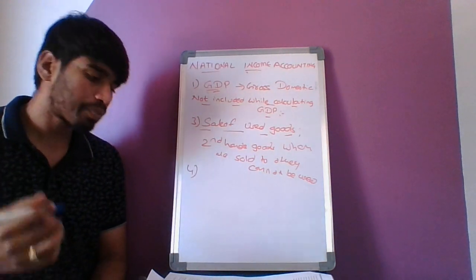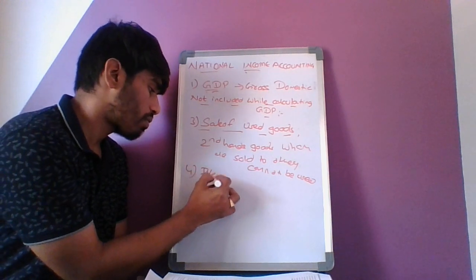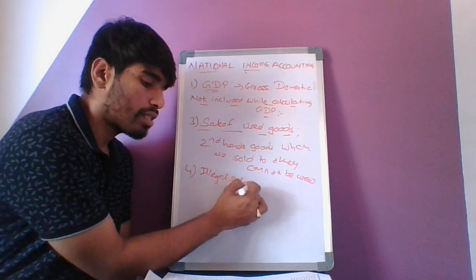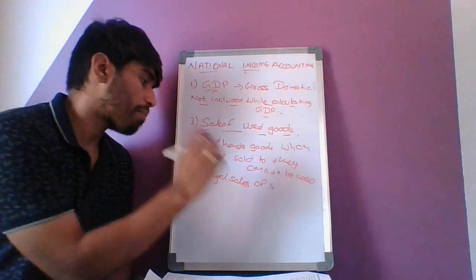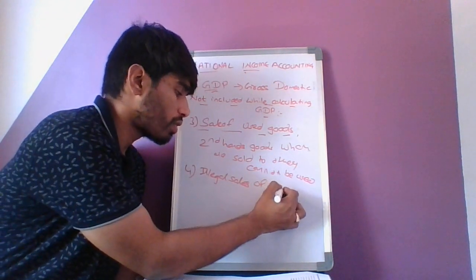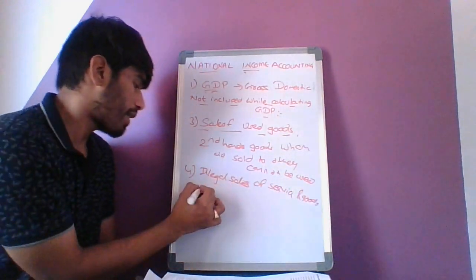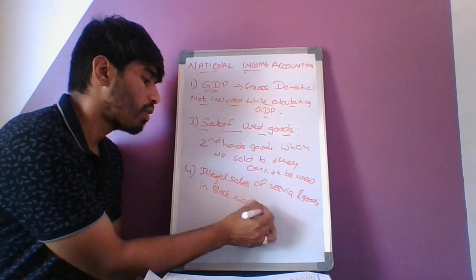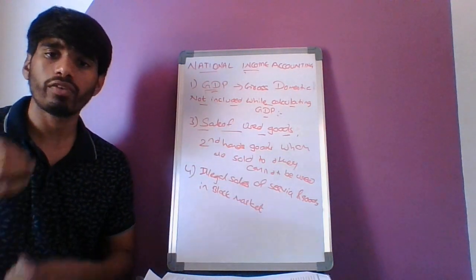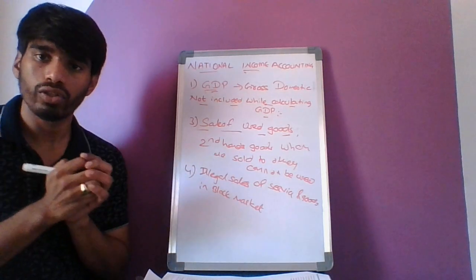The fourth one is illegal sales of goods and services which are in the black market. So these illegal sales of goods and services in the black market cannot be used for the GDP calculation.